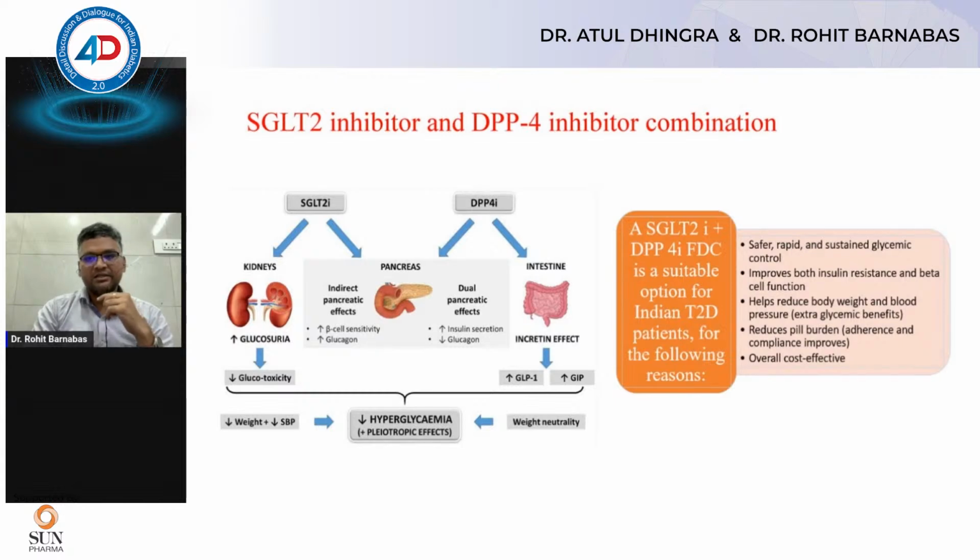So this combination, as an FDC in Indian patients, is helpful because it is safe, rapid, and hypoglycemia chances are less. Insulin resistance is improved and beta cell function is also improved. It reduces body weight, especially SGLT2, reduces pill burden, and is overall cost effective. An additional benefit is they've seen that urinary tract side effects such as UTI are a little bit less when this combination is used.